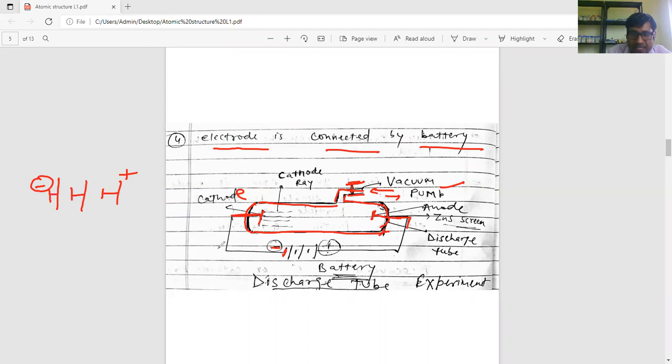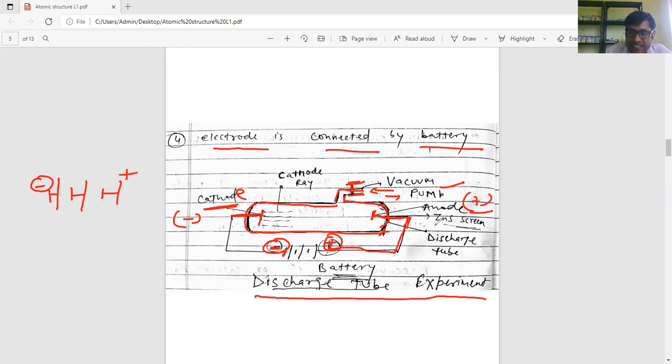The electrode connected to the negative terminal of the battery is called cathode, and the electrode connected to the positive terminal is called anode. Anode means positive charge and cathode means negative charge. So this is the instrumentation done by J.J. Thomson, and this experiment is called the discharge tube experiment.